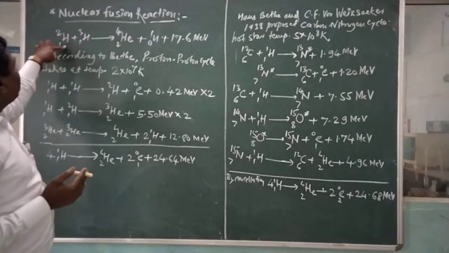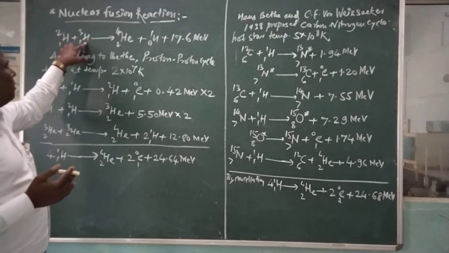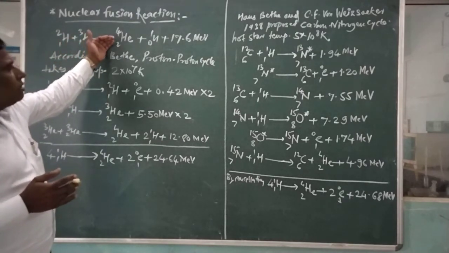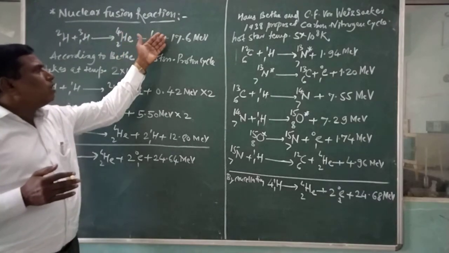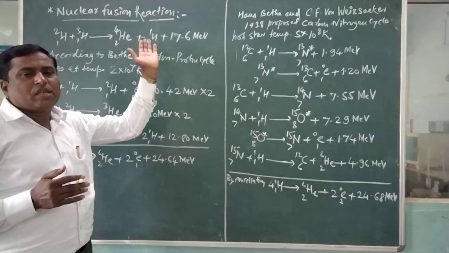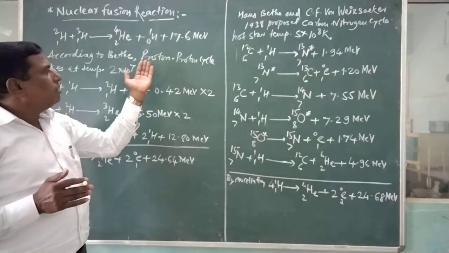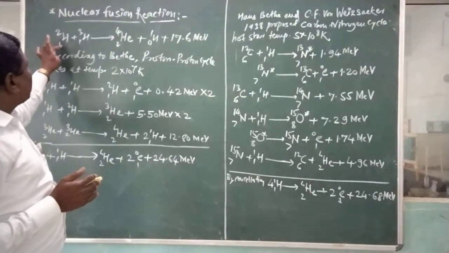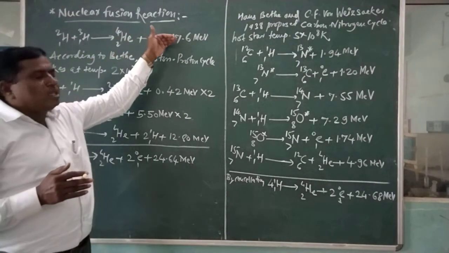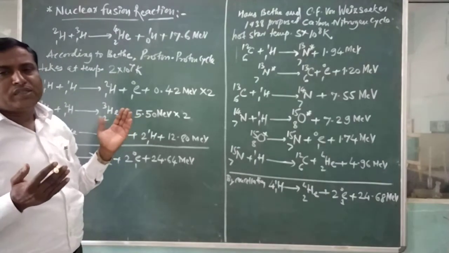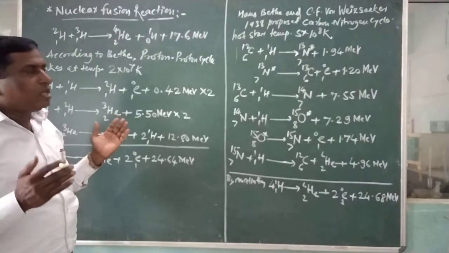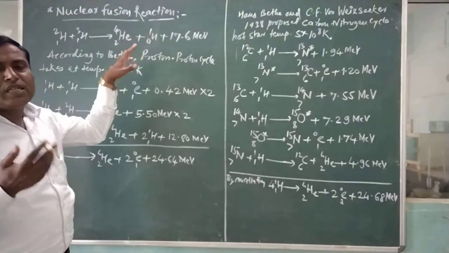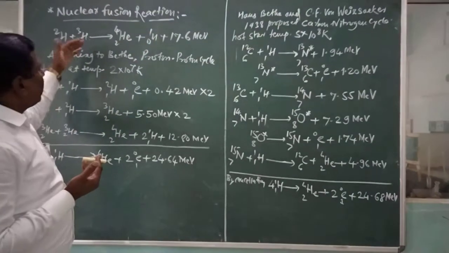If we take deuterium and tritium, having atomic number 1 and 1, they form alpha particles. One neutron is ejected and 17.6 MeV energy is released. Here we have taken very light nuclei, meaning single atomic numbers, and therefore, as compared to nuclear fission, fusion releases a tremendous amount of energy in the case of lighter nuclei.